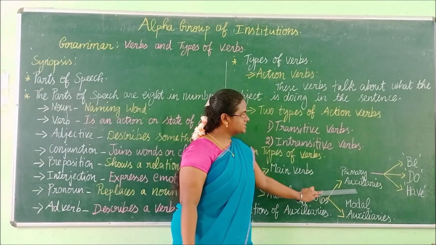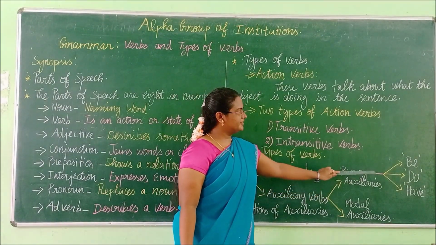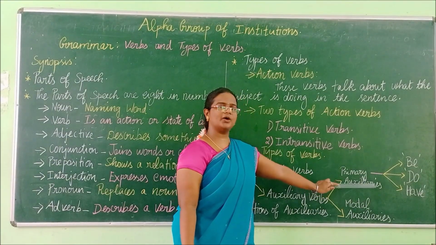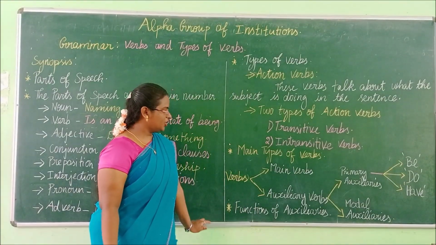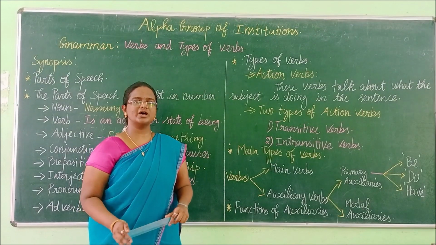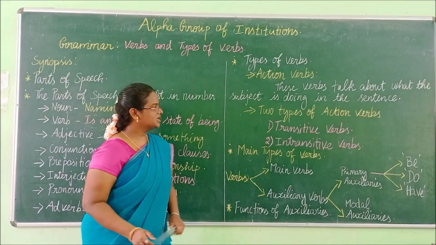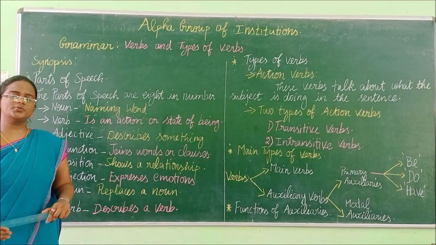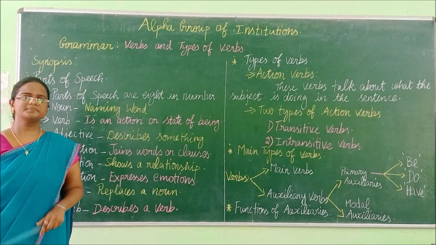Primary auxiliaries are further subdivided into 3: be verbs, do verbs and have verbs. Finally, we are going to learn about functions of auxiliaries. Students, this is all about the synopsis. Now, let's see it one by one in detail.